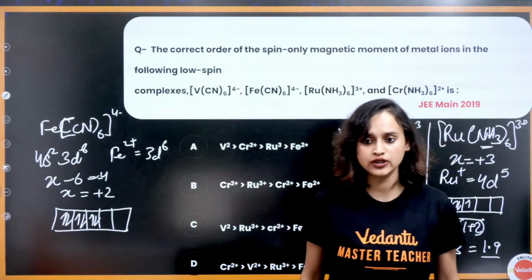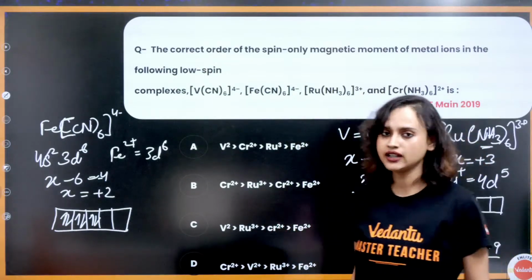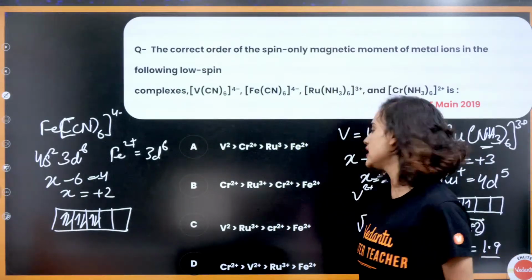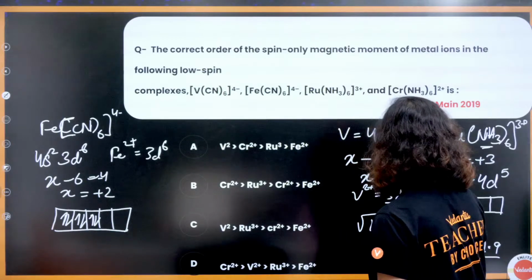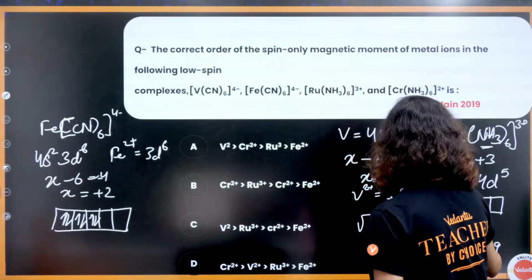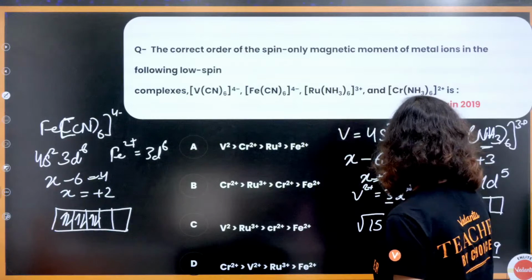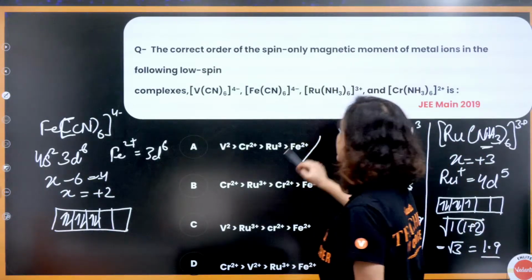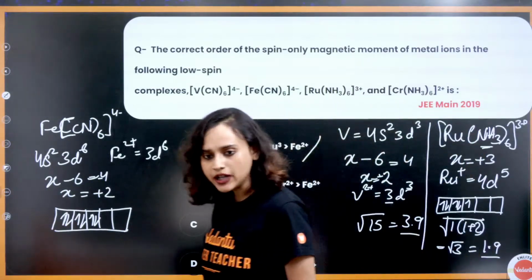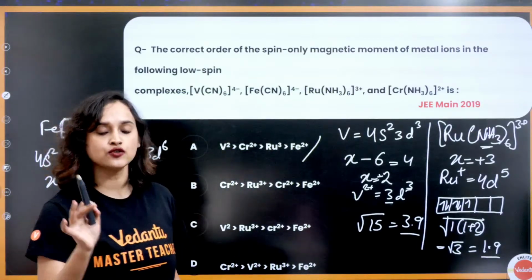Calculate for CR, how much will you get? For CR it will be around 2.9. That means that vanadium will be the highest. Then comes CR, then ruthenium, and then iron. So option A. Simple question, but I tried to explain it to you so that you know how to solve it.